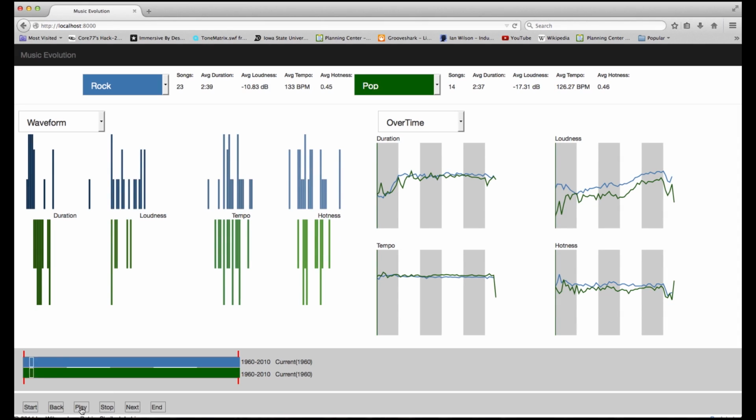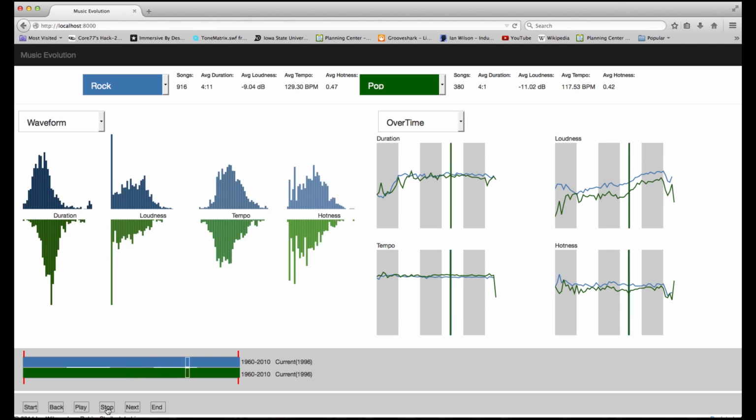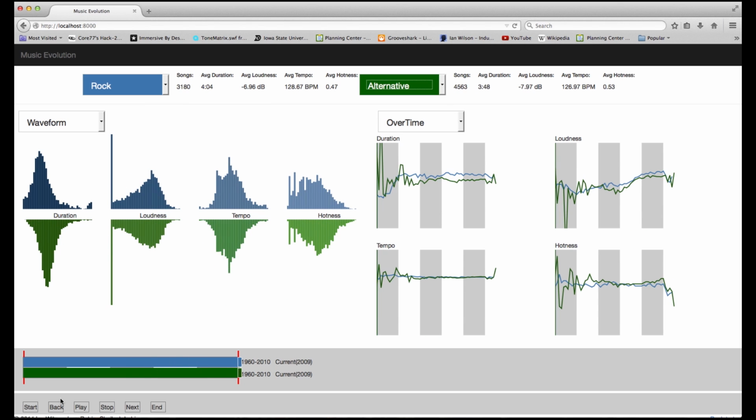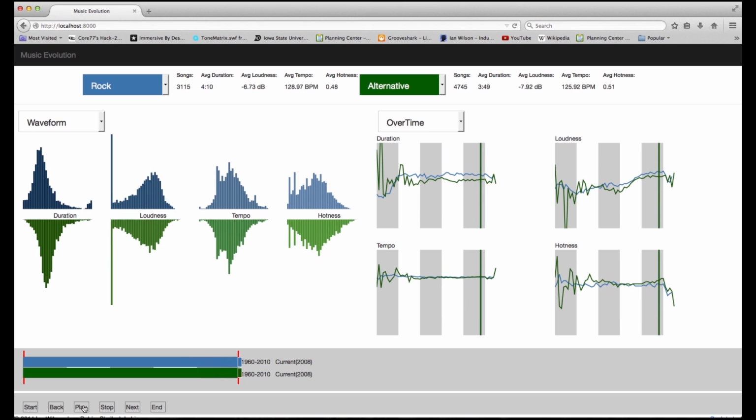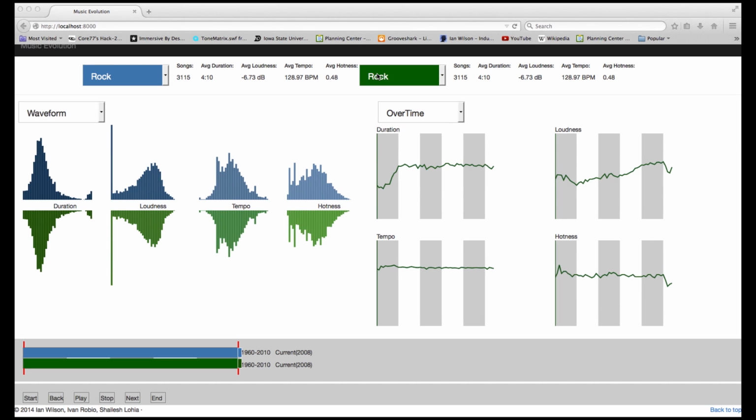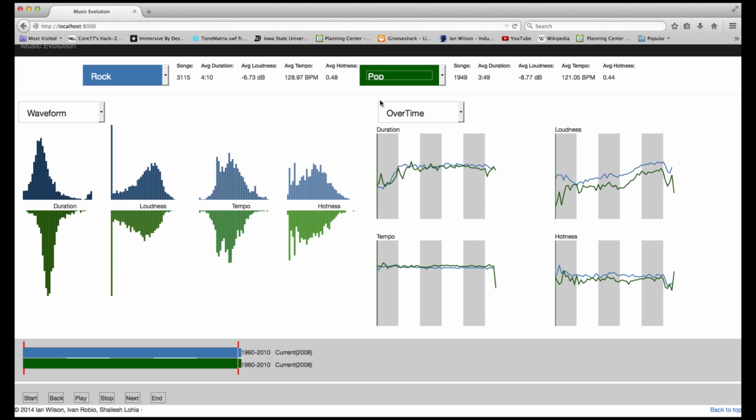Music Evolution is an interactive information visualization that allows users to see high-level views of the data and begin to discover the changes that 3 music genres have incurred over the last 55 years. To explore this system, we will ask one of our initial questions. How have rock and pop changed as genres over this time period? On the first page, we see 3 views of the data.